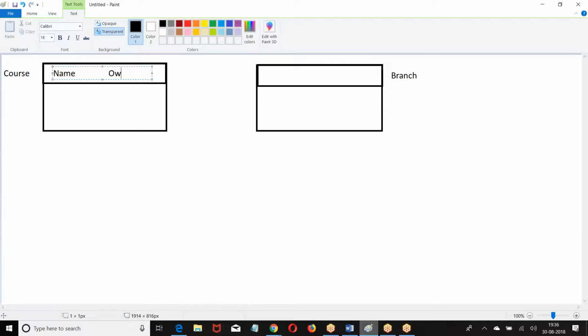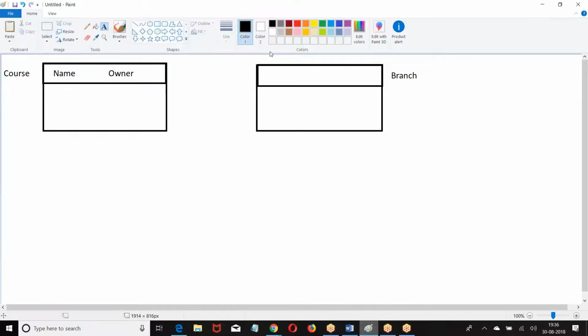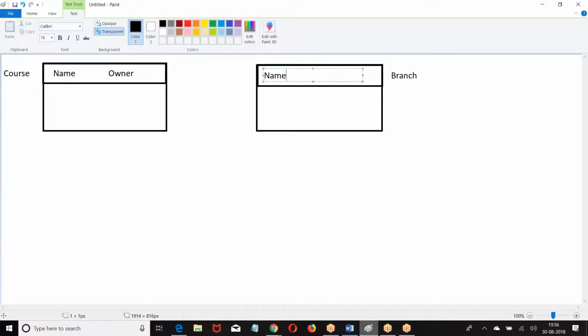Name of the course, owner. Name of the branch. Now I have Java course. Sham is the owner. Then SFDC, Ram is the owner. Branch, SR Nagar.